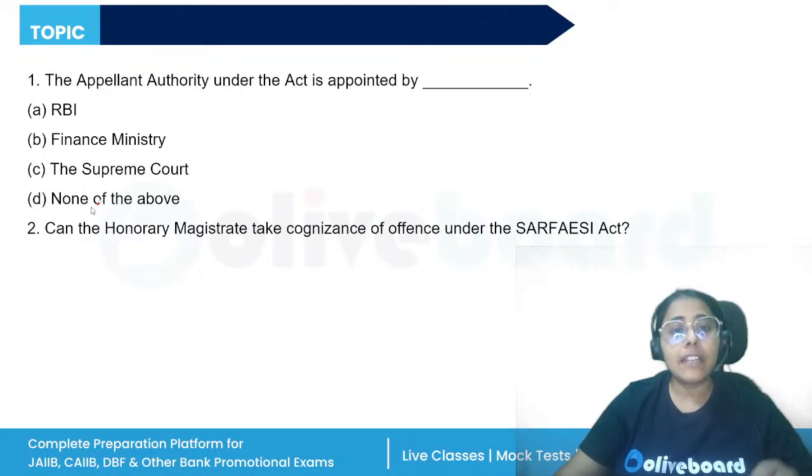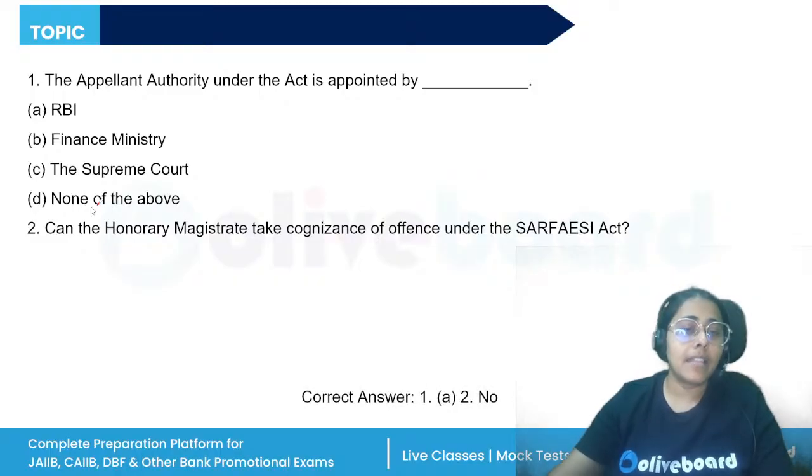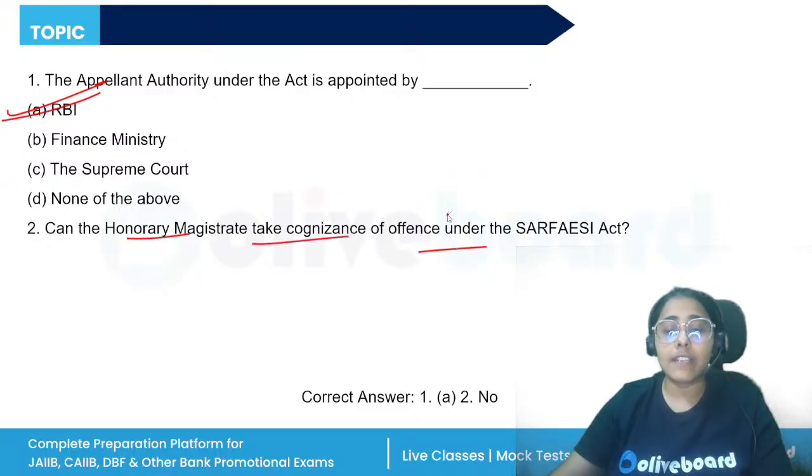The appellate authority under the Act is appointed by. Who is the appellate authority? We have already discussed the appellate authority, the director in charge of the department of RBI, and the appellate authority is appointed by the RBI. Can the ordinary magistrate take cognizance of offence under the SARFAESI Act? No.